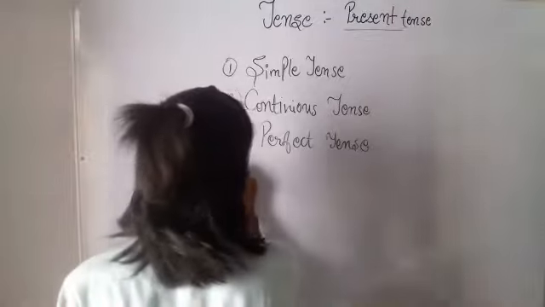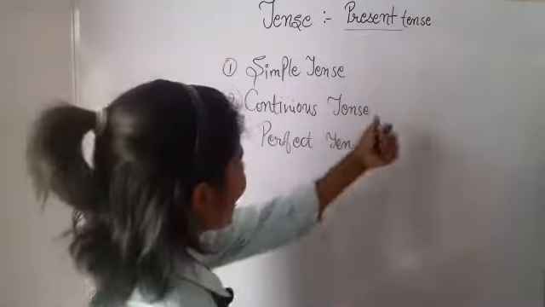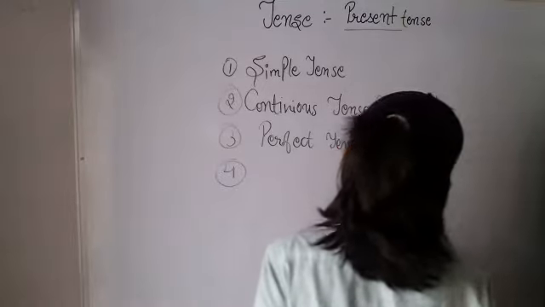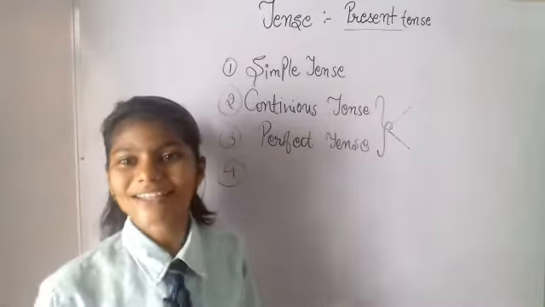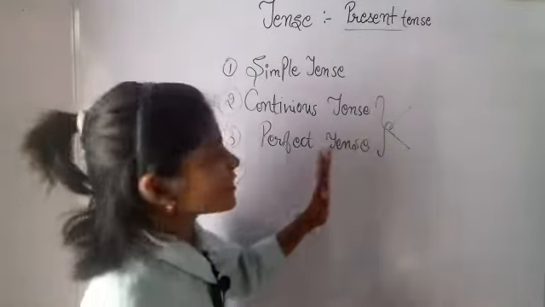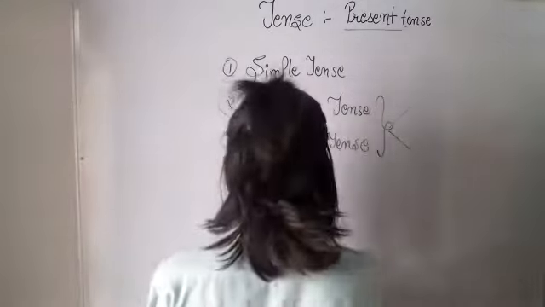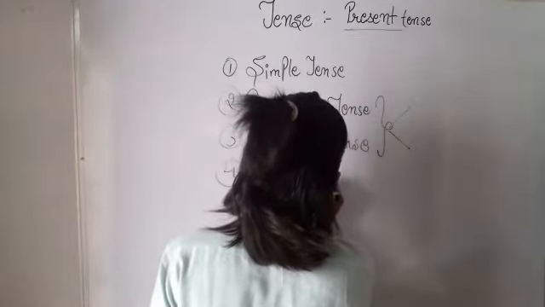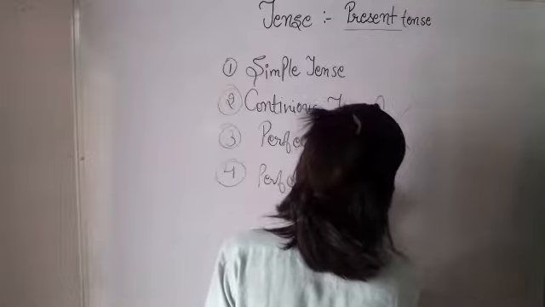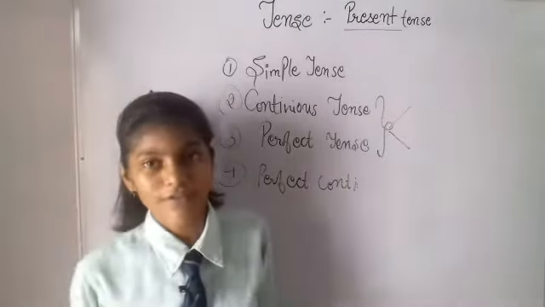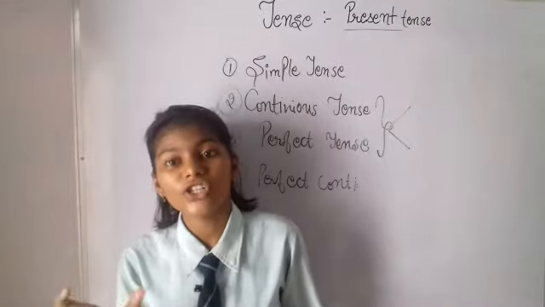So the fourth type is a kind of combination of both of these. What is that? That is the present perfect continuous tense. Let me write. In this a kind of combination is present.